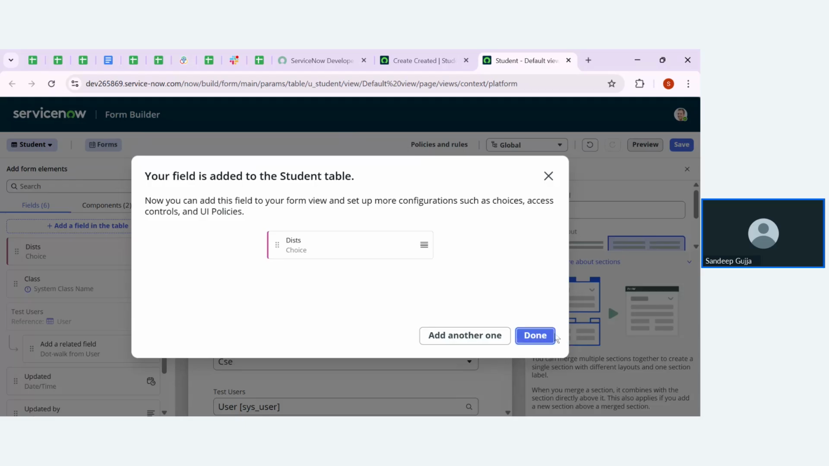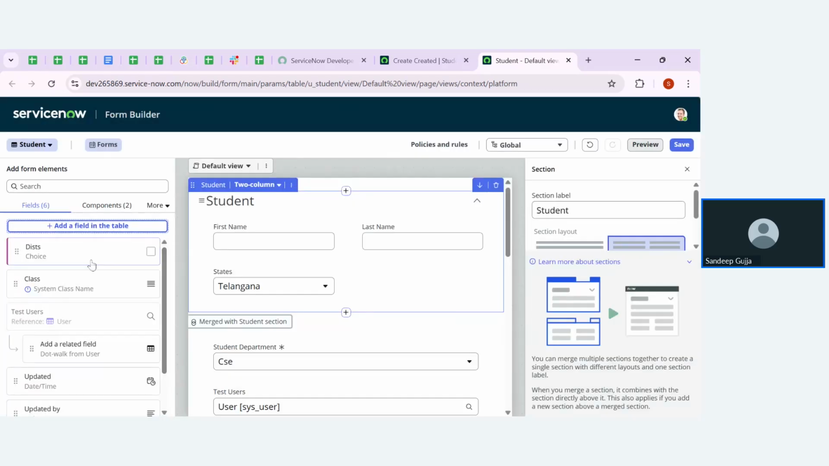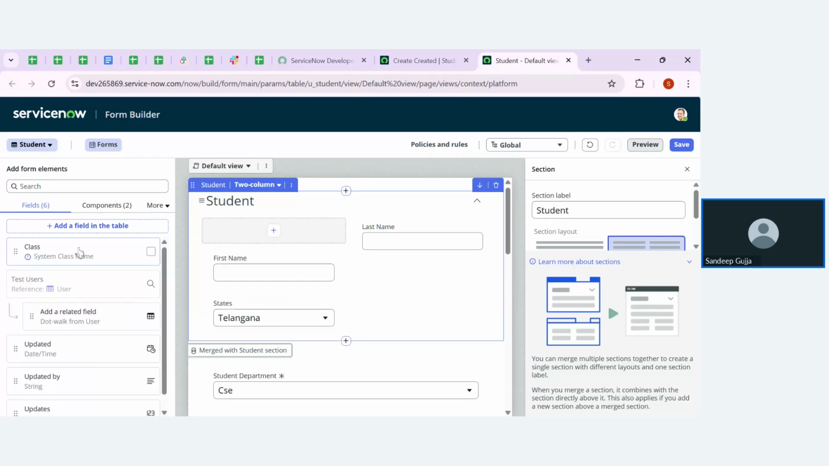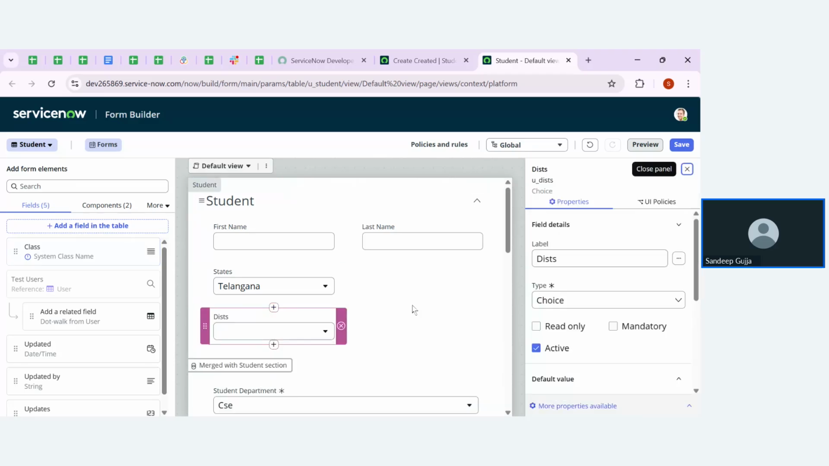On the add, click on done to drag that one to the form. Now let me drag this particular field that I have created to the form. Okay, so now let me add the choices also.